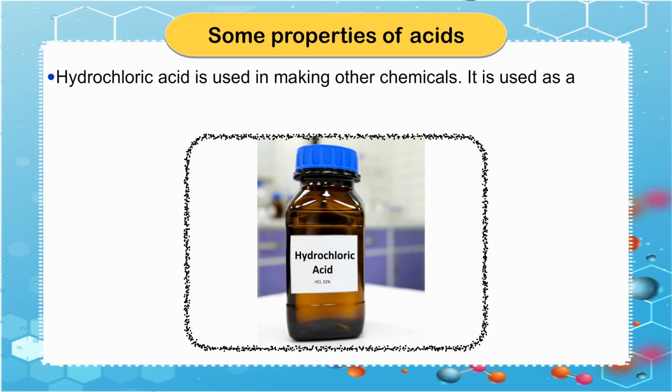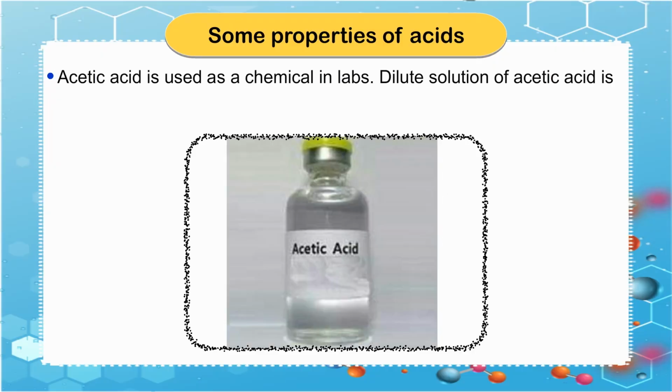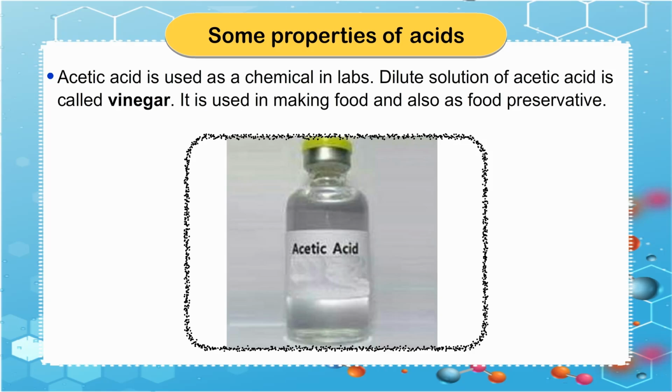Hydrochloric acid is used in making other chemicals. It is used as a cleaning agent for sinks and drains. Nitric acid is used in making fertilizers and explosives. Acetic acid is used as a chemical in labs. Dilute solution of acetic acid is called vinegar. It is used in making food and also as a food preservative.